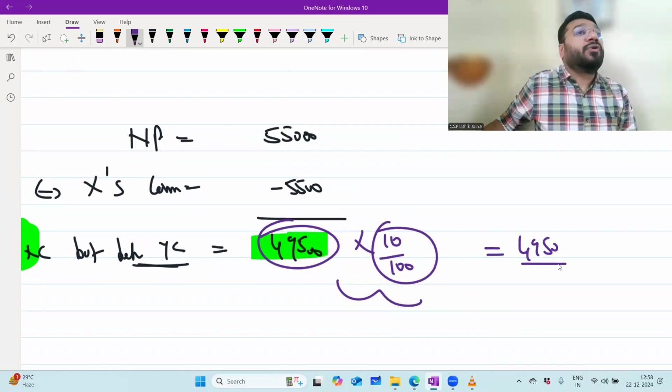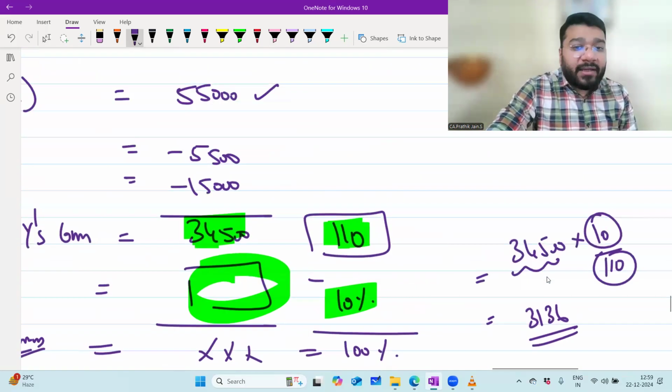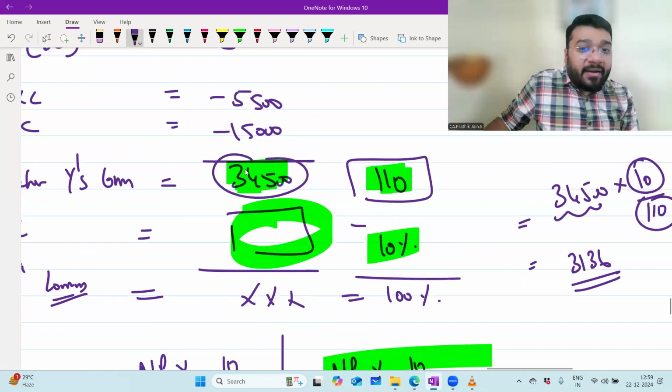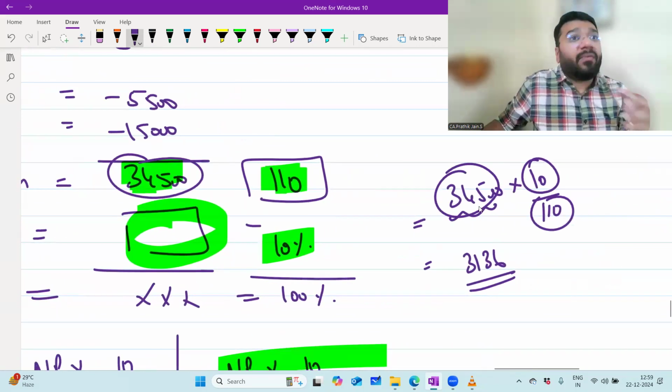49,50. That is 4,950 is Y's commission. Now, what is the process of extraction? This is what you've done here, no? This 34,500 into 10 by 110. So what does this 34,500 into 10 by 110 mean?